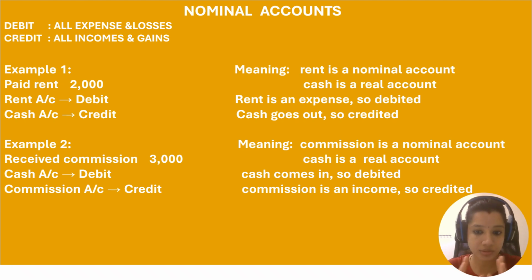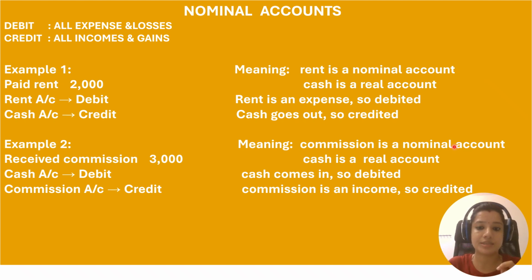After you know about these terms, all kinds of expenses and losses will be debited, and all kinds of incomes and gains will be credited. Let's see this example. Paid rent of 2,000. For every single transaction, there will be a debit and there will be a credit.